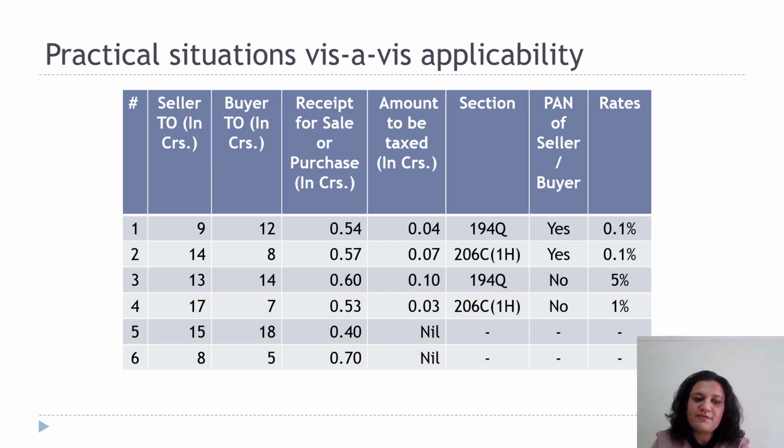In the case of the fifth and sixth scenarios, in both these cases, there is no tax liability to be deducted or collected. In the fifth scenario, there is no single buyer or single seller transaction where the sale consideration or the purchase value exceeds rupees 50 lakh. In the sixth scenario, although there is a transaction exceeding 50 lakh rupees, the turnover of both seller and buyer is less than 10 crores.